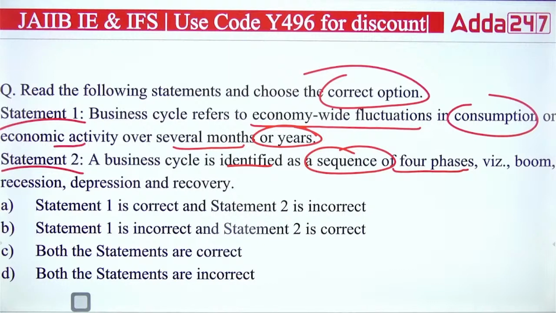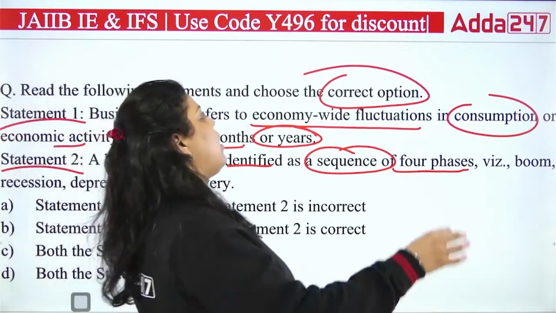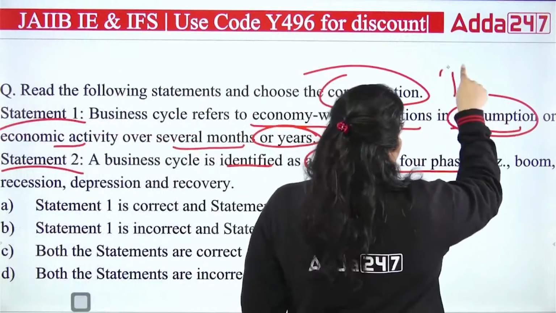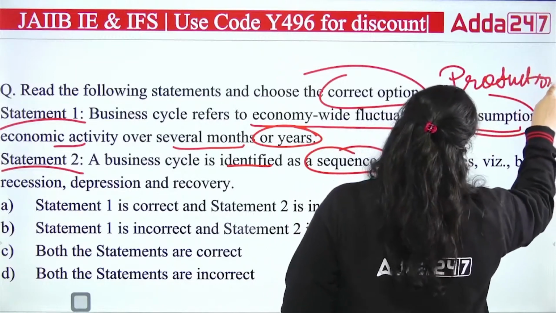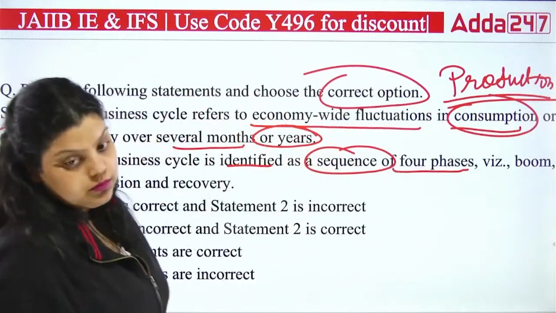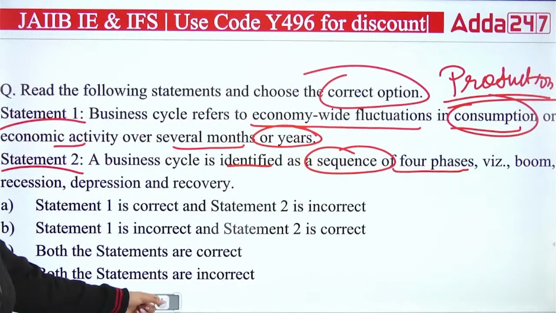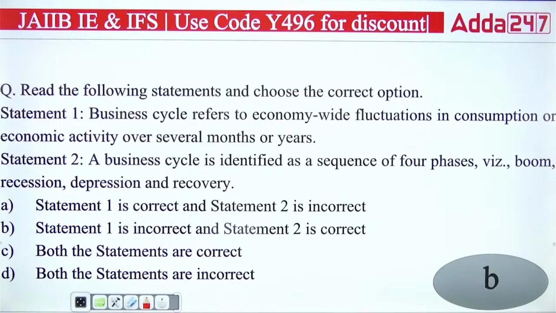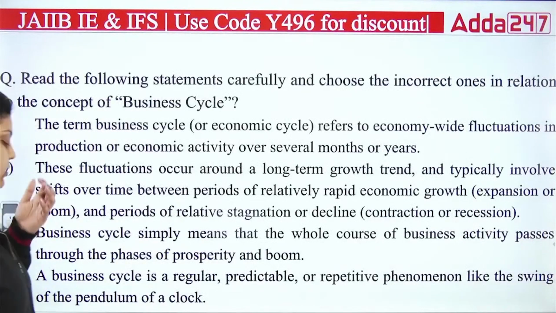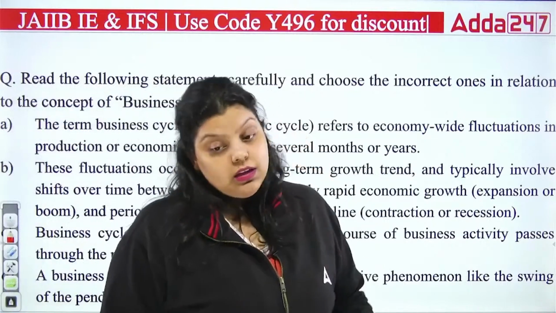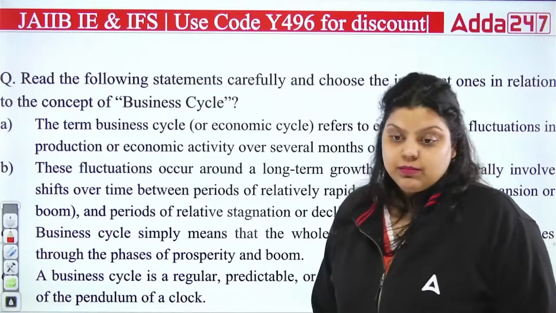Okay, this is true. But what about the first one? The first one is not true. Economy-wide fluctuation in consumption? No, it will be in production. The production is actually fluctuating in the economy over time. So the first statement is incorrect, and the second is correct. It means the right answer is B. Clear? The right answer will be your B option. It's a very small chapter, the business cycle, and a very easy chapter. Small and easy chapter it is. And definitely one or two questions can be seen from here.